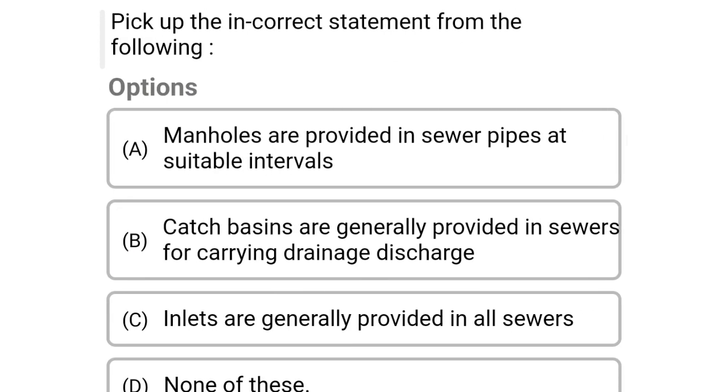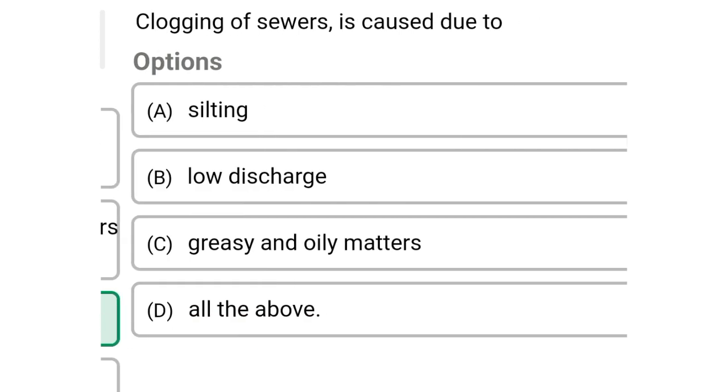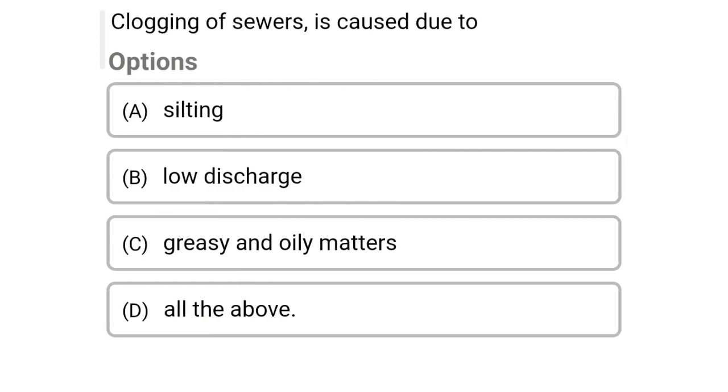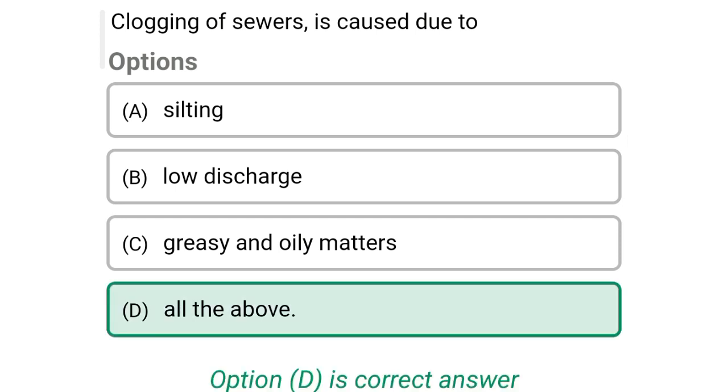So next question, pick up the incorrect statement from the following. Option A, manholes are provided in the sewer pipes at the suitable intervals. Option B, catch basins are generally provided in sewers for carrying the drainage discharge. Option C, inlets are generally provided in all sewers. Option D, none of these. So the correct answer is option C, inlets are generally provided in all sewers. So next question, clogging of sewers is caused due to option A silting, option B low discharge, option C greasy and oily matters, option D all the above. So the correct answer is option D all the above.